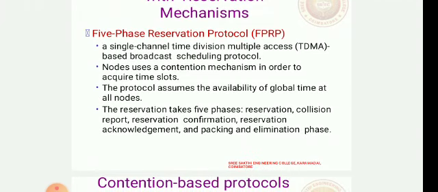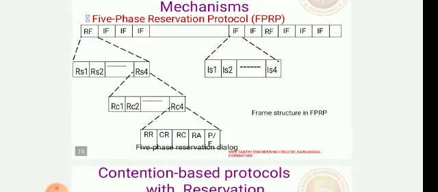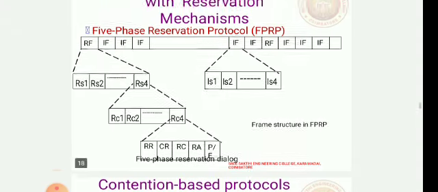They have 5 phases. One is reservation. First it has to reserve the channel, then collision report. If there is any collision, that report has to be sent. Then reservation confirmation, so it has to confirm the reservation, and the reservation acknowledgement, it has to send the acknowledgement signal once the channel is reserved, and then the packing and elimination phase. So these are the 5 phases in this algorithm. So this is the frame format. It has the 5 phase reservation dialog, that is the reservation, confirmation, the reservation acknowledgement signal, and then only it can pack and send the signal.